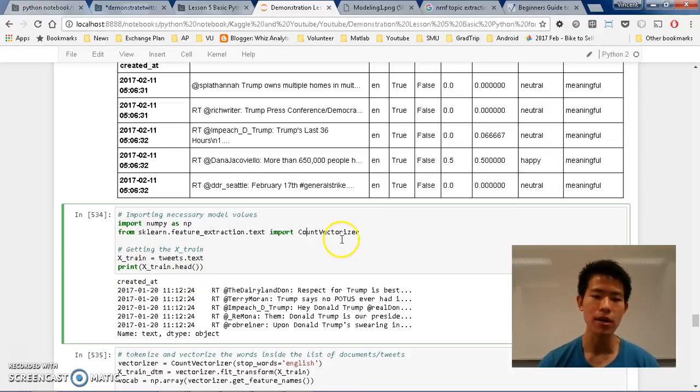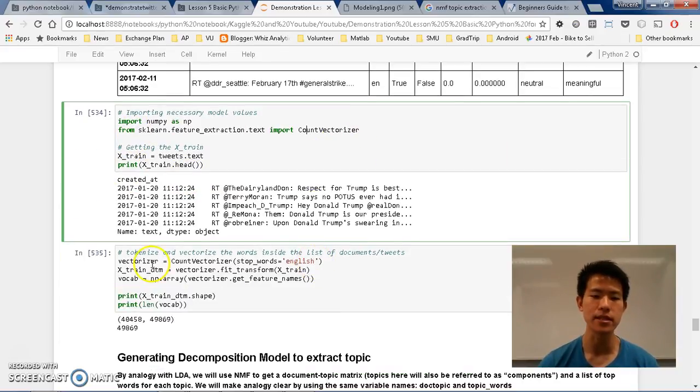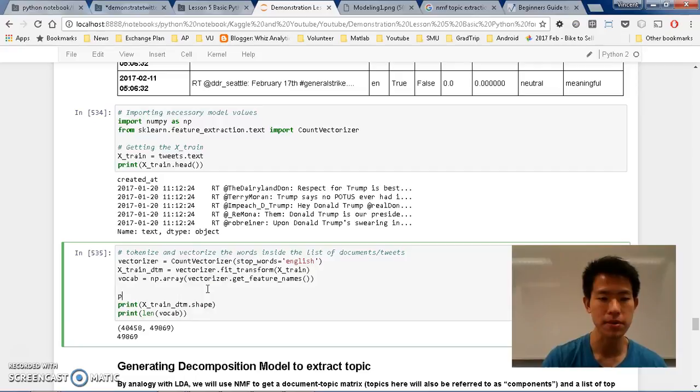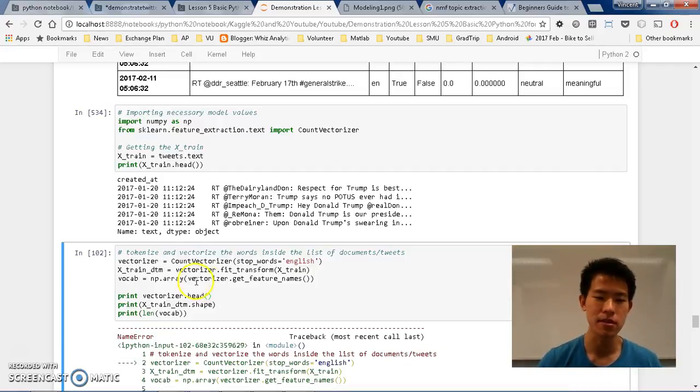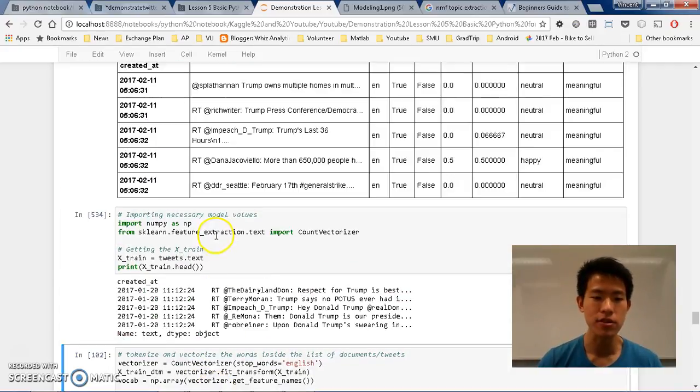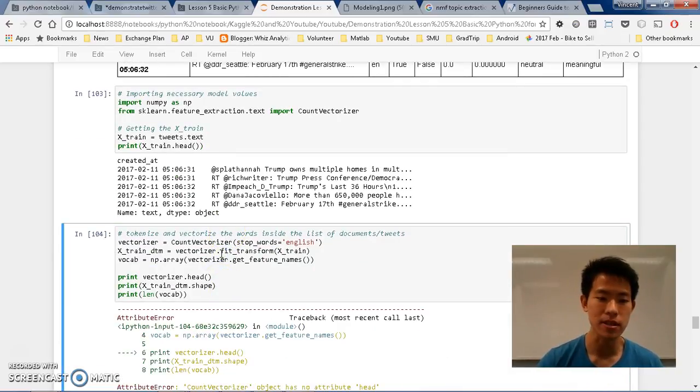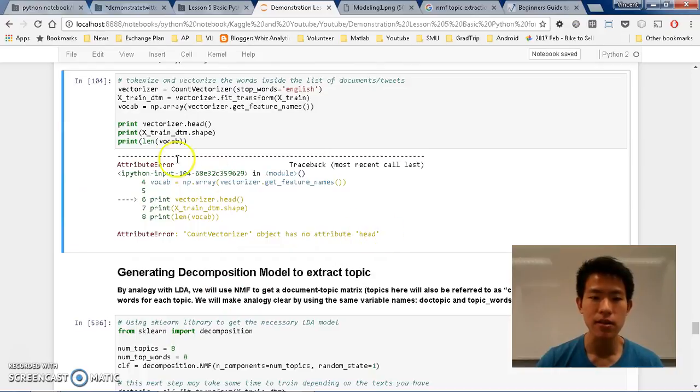So what the count vectorizer does is that it vectorizes the words inside the tweet. If you want to, we can print this out. For example, print vectorizer, and then I think I can put head, maybe, not sure. And name vectorizer. Yeah, I need to run this first. Okay, and I need to run this. There's no attribute head. There's no head, so I just run this.